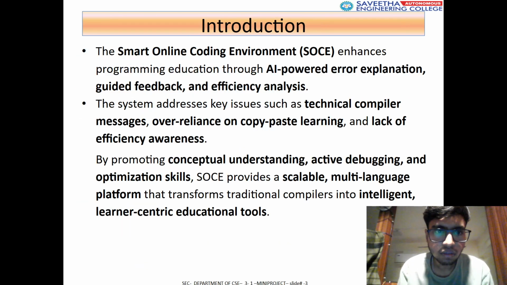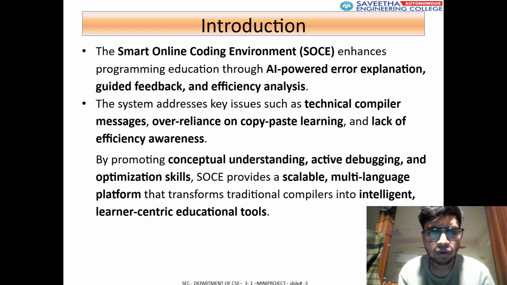Our project is about an online coding environment, which is a smart online coding environment. SOEZ is the short form of it. Our project overview is to enhance the programmer's efficiency using AI-powered error explanation and hint generation in an online compilation platform. This is our overall project area.